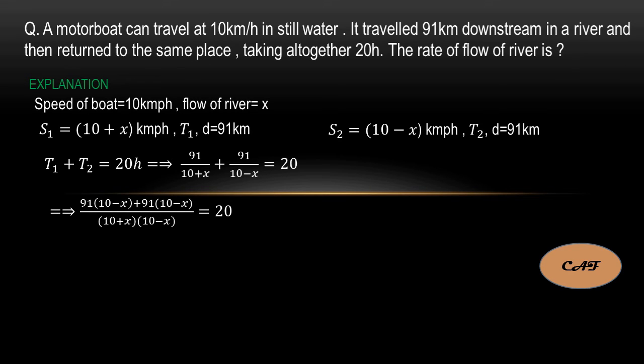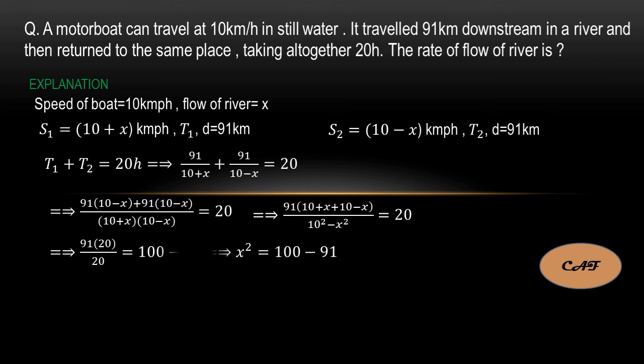If you do the LCM and all those calculations, you have to do it properly, otherwise if we miss a positive or negative sign, your answer will be wrong. So finally I got x square is equal to 100 minus 91. So x square is equal to 9, so finally x is equal to 3.